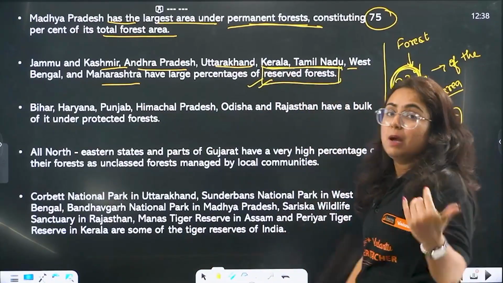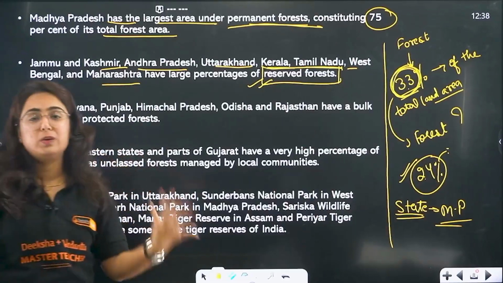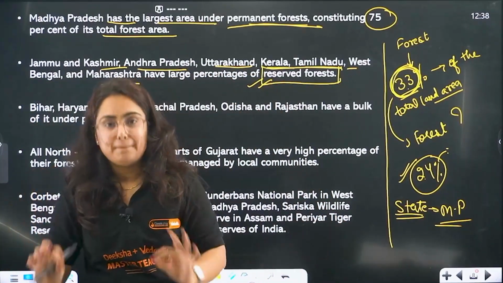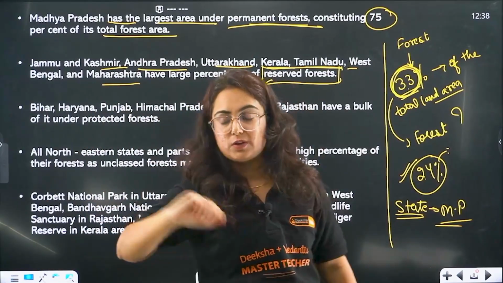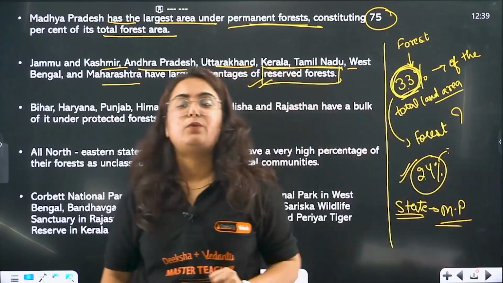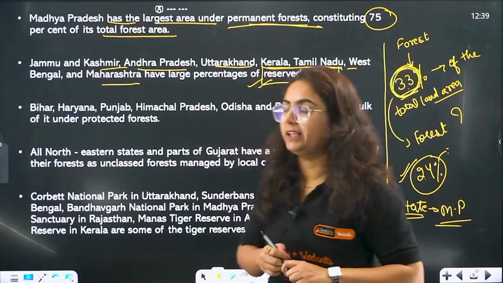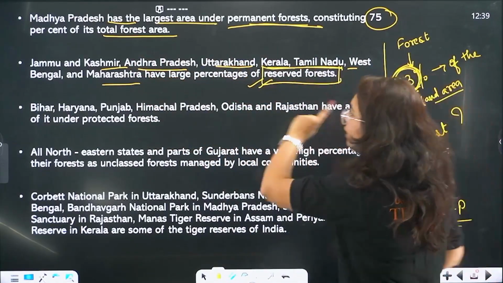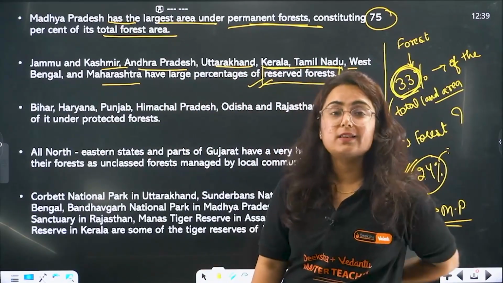Can a question come? Yes. Ma'am, do we need to remember these states? Yes. Ma'am, how to do it easily? Because remembering states is not an easy task. Take a map. In that map, write that this is the area of reserved forest, this is the area where protected forests are, this is the area where major unclassed forests are. Visualize things, it will be retained in your mind. So Jammu and Kashmir, Andhra Pradesh, Uttarakhand, Kerala, Tamil Nadu, West Bengal and Maharashtra have a large percentage of reserved forest.